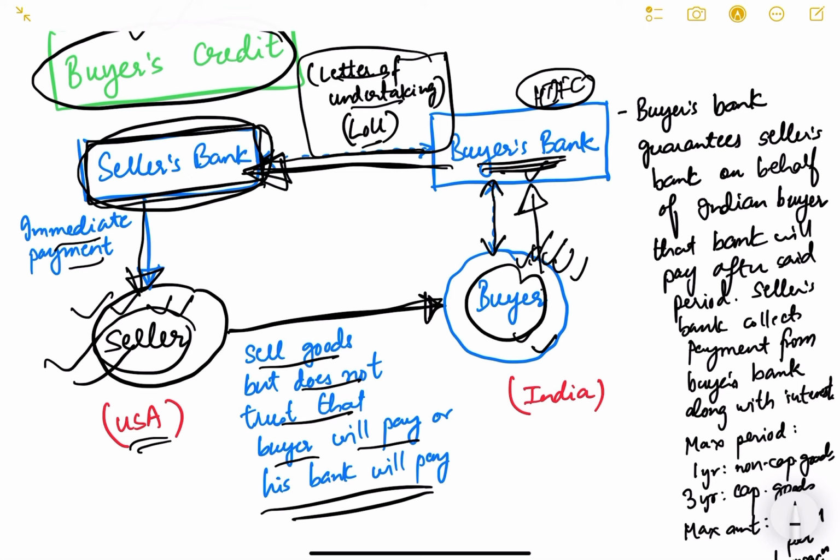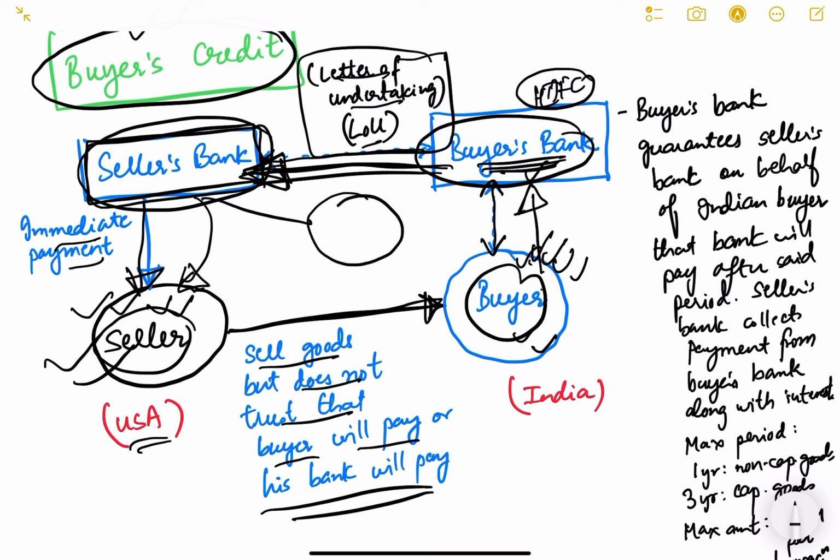So this seller's bank does not directly pay the seller. There is a foreign currency account of the buyer's bank in the seller's bank. This is known as a nostro account. A nostro account is an account held by the buyer's bank in the seller's bank. The seller's bank will give money in the nostro account of the buyer's bank, and from there payment will be made to the seller. That is how it is routed, not directly. But again, these are details, we don't need to get into this.